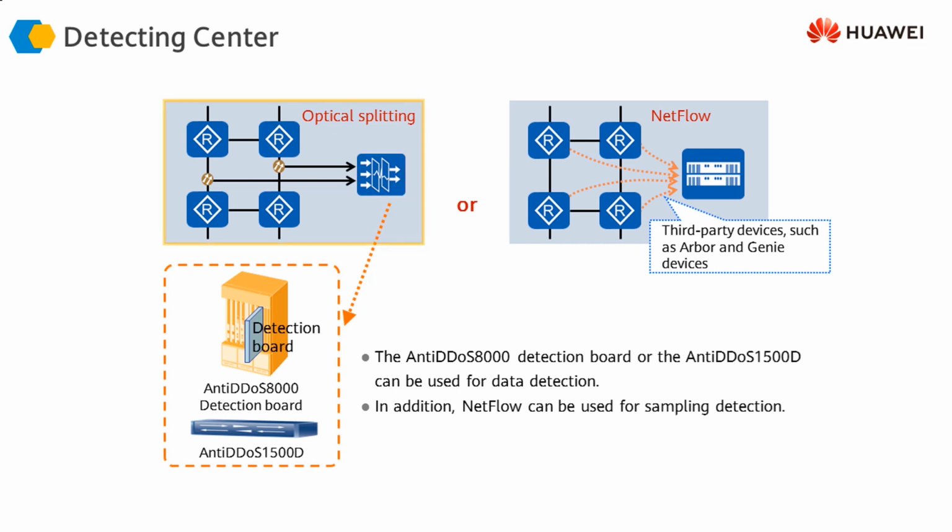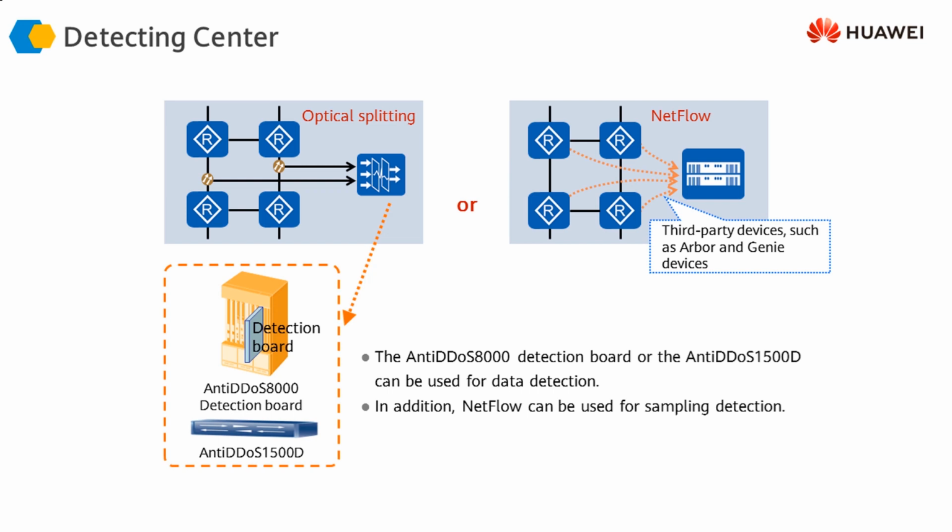Another option, instead of using optical splitting or port mirroring, is that gateway devices can forward NetFlow statistics or NetFlow information to a device here, and this device can be used instead of the detection center. It will inform the management center if an attack is happening, and then the management center can once again use the cleaning center for cleaning that traffic.